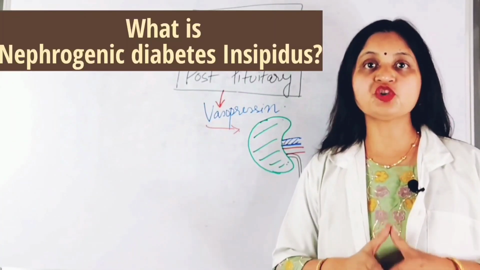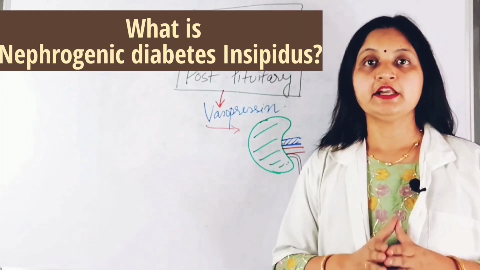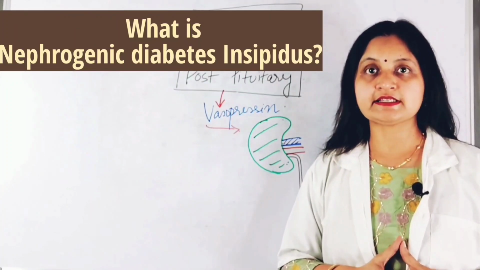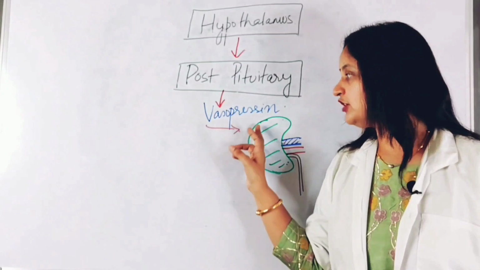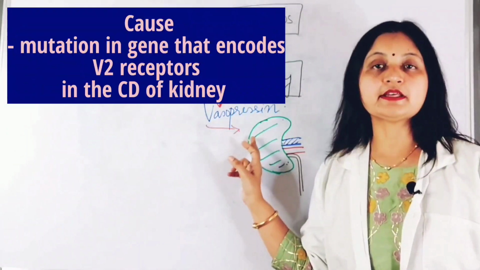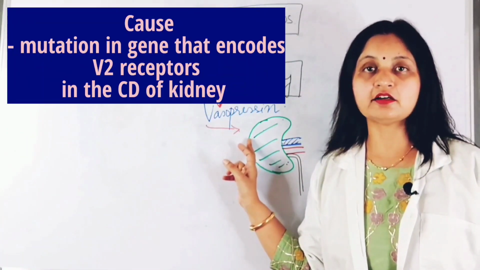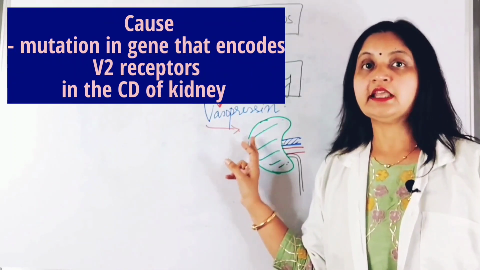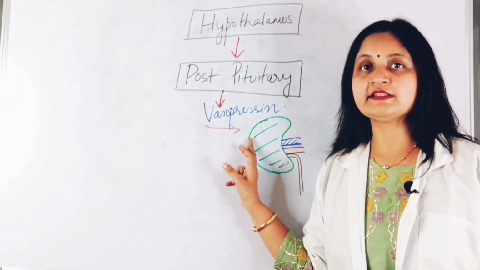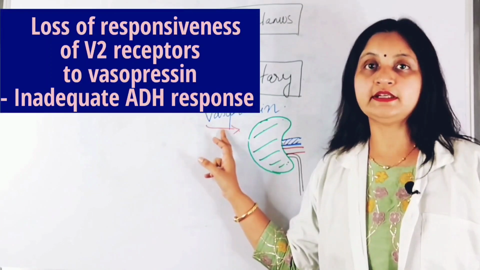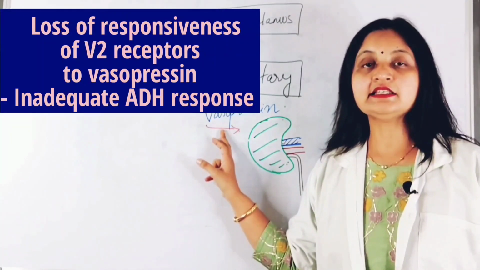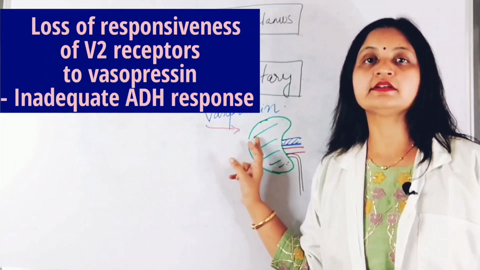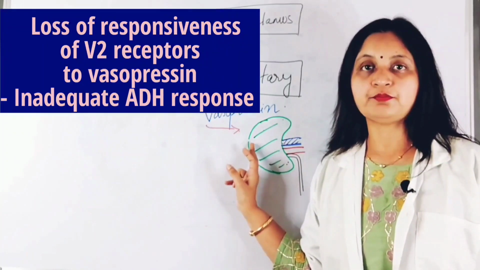So what is nephrogenic diabetes insipidus? Nephrogenic diabetes insipidus is characterized by a mutation in the V2 receptors that are located in the collecting ducts of the kidney. So because of the mutation in the gene, there is loss of responsiveness to vasopressin that is present in the circulation, and this leads to inadequate anti-diuretic response.